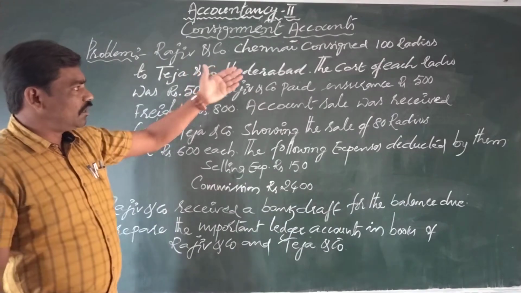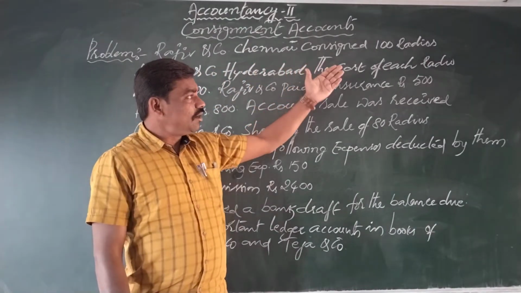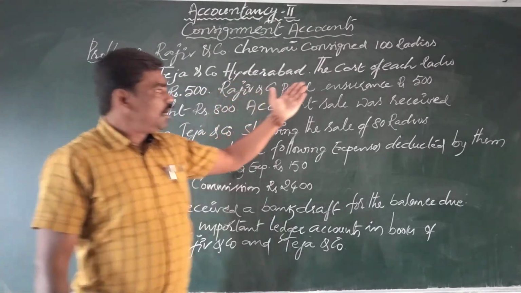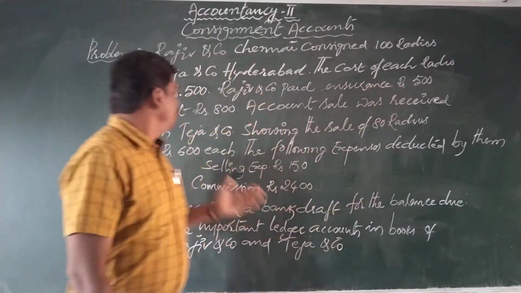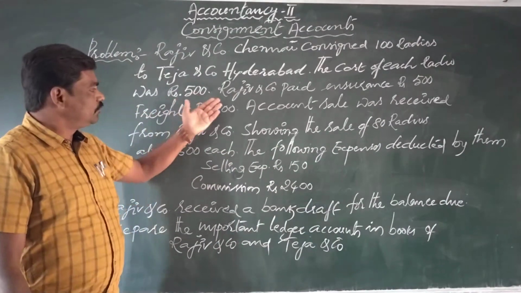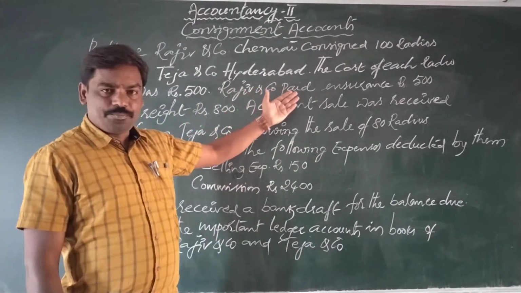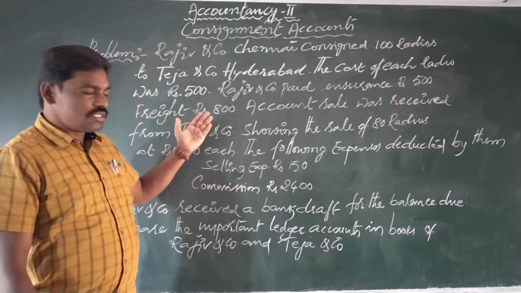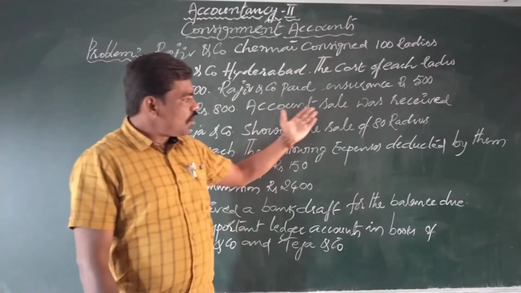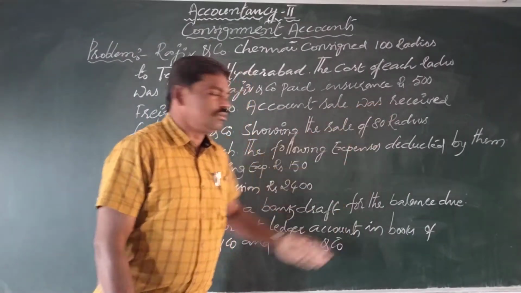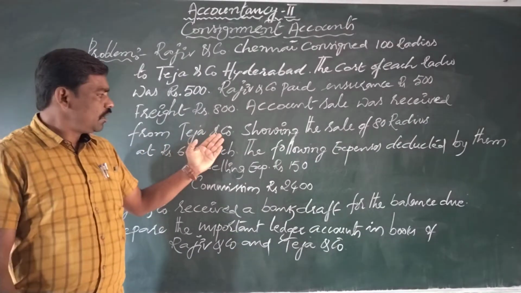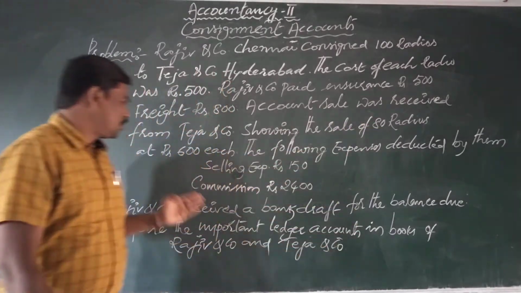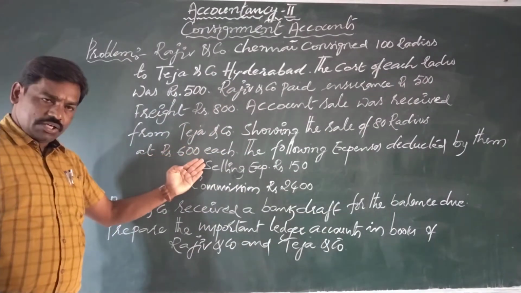Raju and Company, Chennai, consign 100 radios to Teja and Company, Hyderabad. The cost of each radio was rupees 500. Raju and Company paid insurance rupees 400, freight rupees 800. Account sale was received from Teja and Company, showing the sale of 80 radios at rupees 600 each.